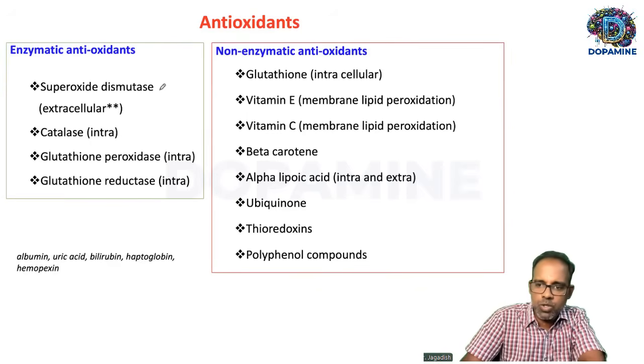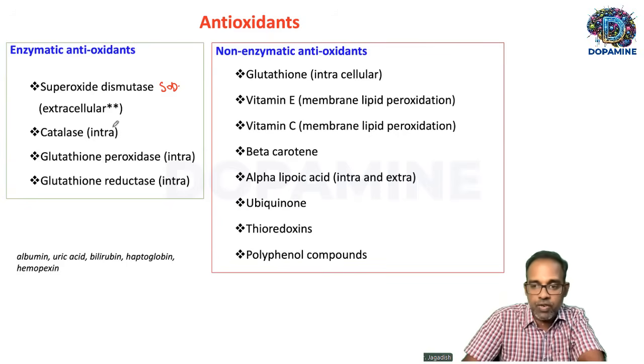Enzymatic antioxidants are those enzymes involved in antioxidant defense mechanisms, such as superoxide dismutase, catalase, glutathione peroxidase, and reductase. Among these four enzymes, superoxide dismutase is predominantly an extracellular enzyme involved in scavenging free radicals. The other three enzymes are intracellular antioxidant enzymes. Okay, clear. Then it comes to non-enzymatic antioxidants.